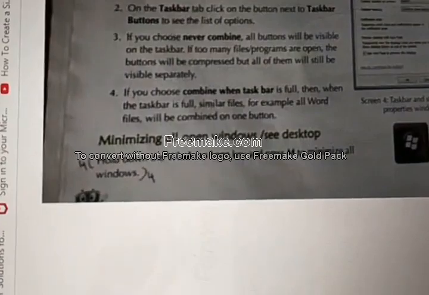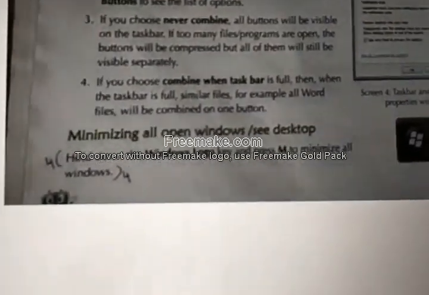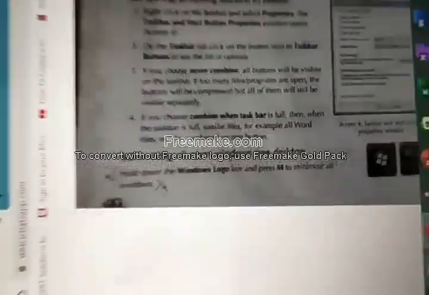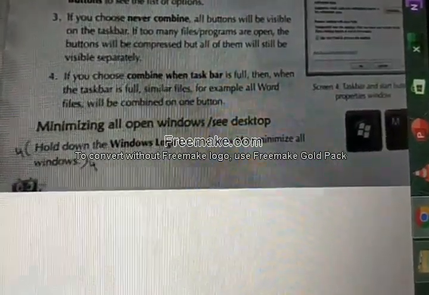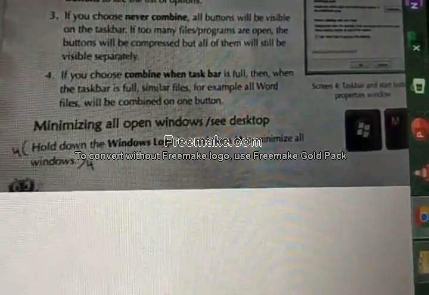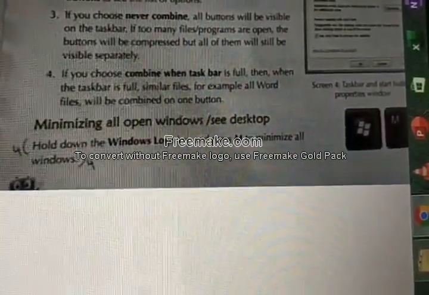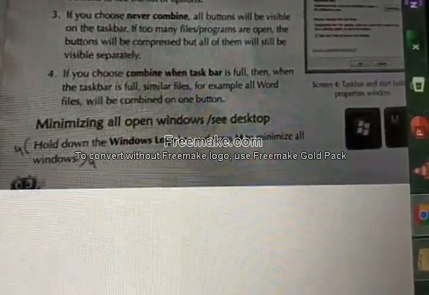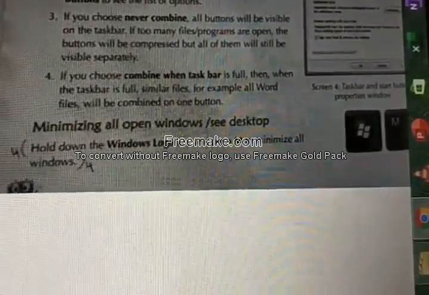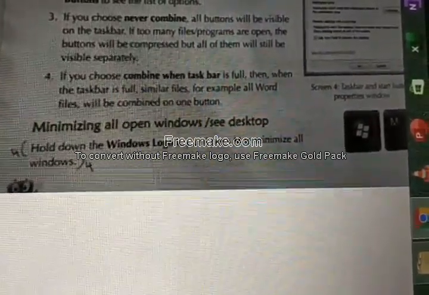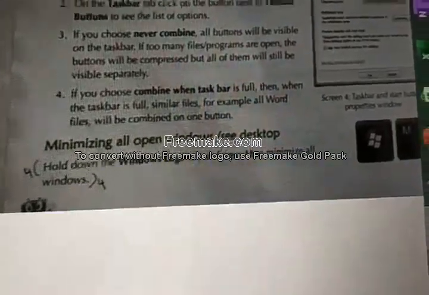Open the page number 16. See down here. Okay. Last paragraph. Hold down the Windows logo key and press M to minimize all windows. That is the answer.